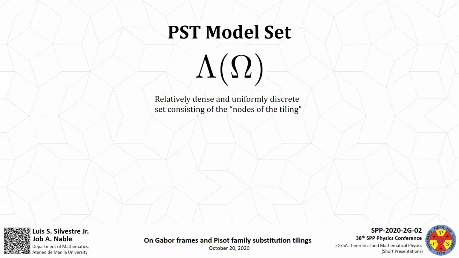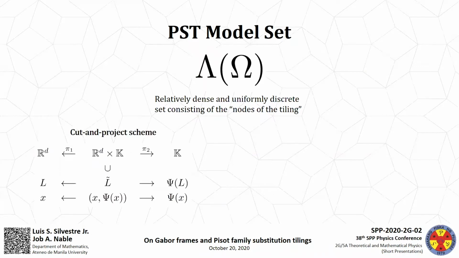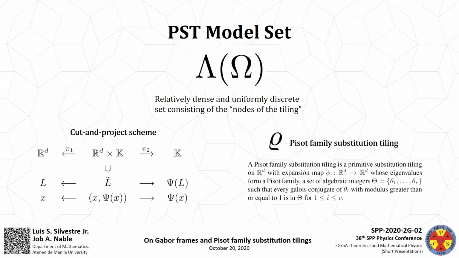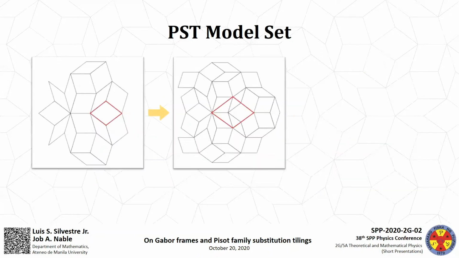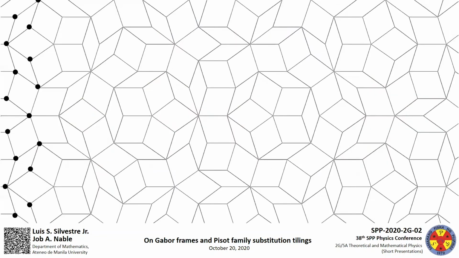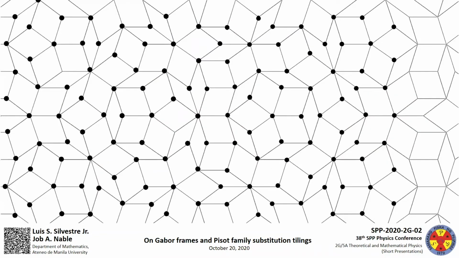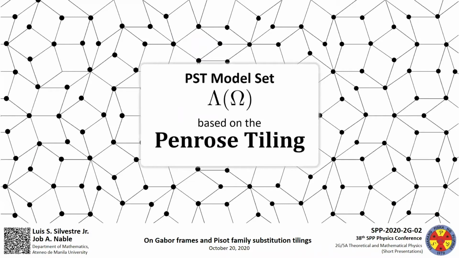Loosely speaking, a PST model set Λ_ω is the relatively dense and uniformly discrete set of control points resulting from choosing representative points from the tiles of some tiling, based on a cut and project scheme for a Pisot family substitution tiling with substitution ρ. An example is based on the famous Penrose tiling obtained from the following substitution, with the PST model set being the set of vertices of the tiles in the Penrose tiling.